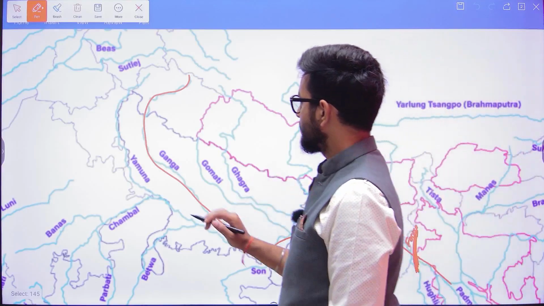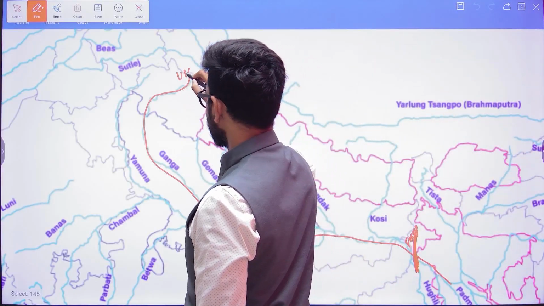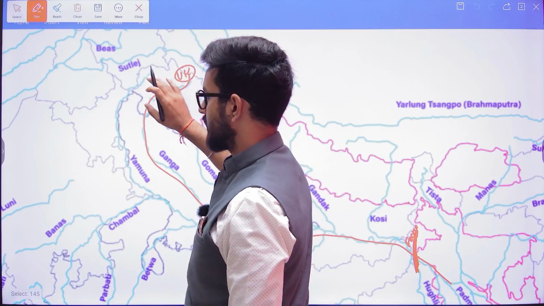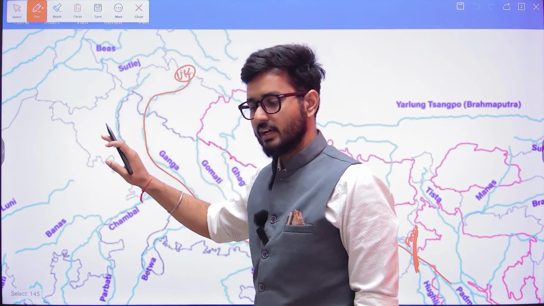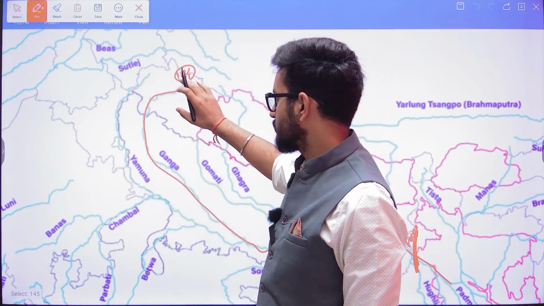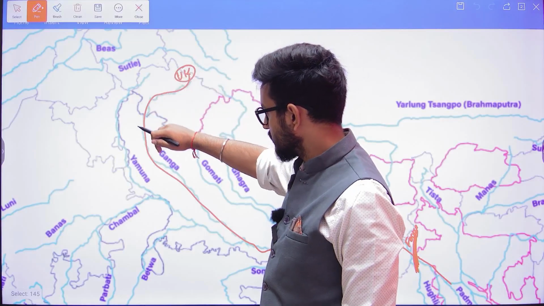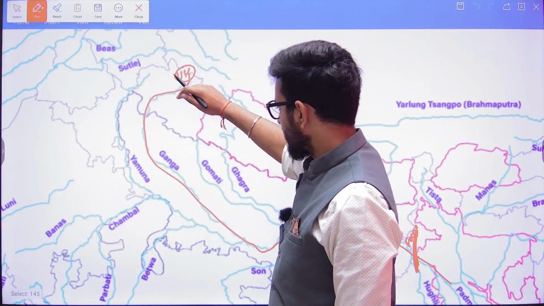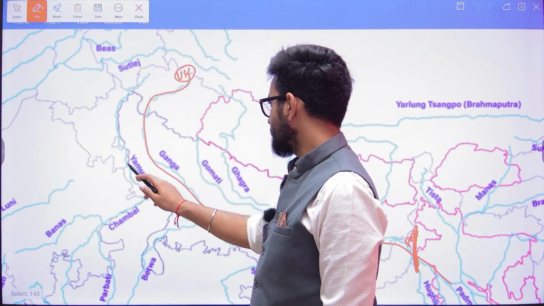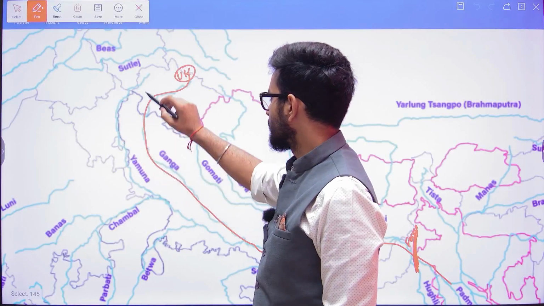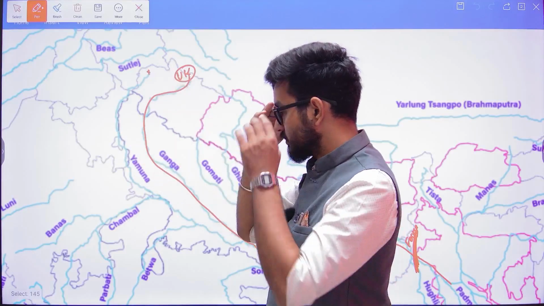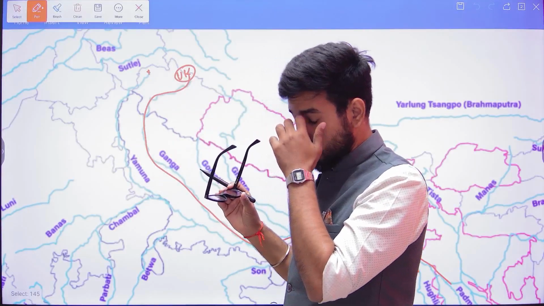Ganga is considered to be holy. From Uttarakhand, the Bhagirathi and the Alaknanda originate, meet at Devaprayag, and after this the Ganga starts. As the Ganga comes ahead, you can see there is one river, the Yamuna. Yamuna is also originating from the Chemdayung glacier.